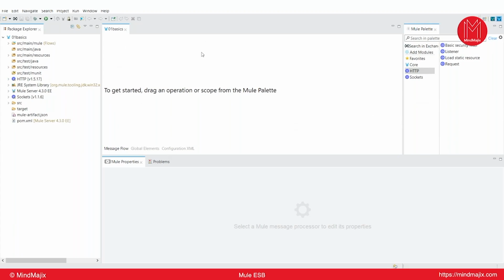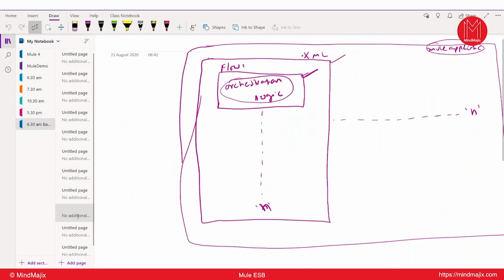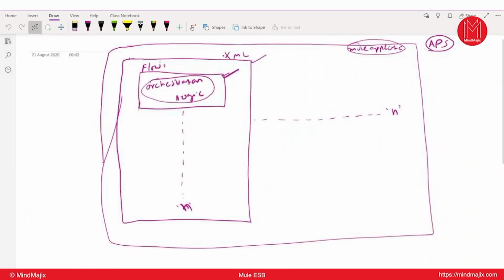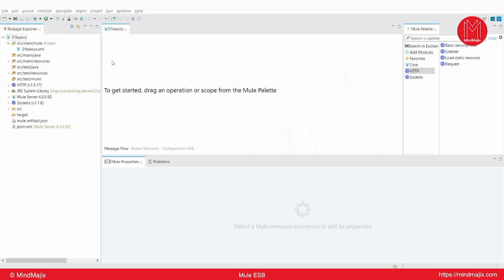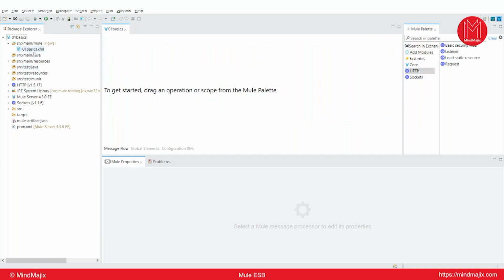Now whenever you create any configuration XML, this is the configuration XML I'm talking about. In the session I discussed the architecture, right? Anypoint, what is a Mule? In this Mule, we have created a Mule application, and in this Mule application we can write any number of XMLs. By default, one basic XML is created with the project name. Along with that, we can create any number of XMLs under this project. In every project, we can write a number of flows in this XML.